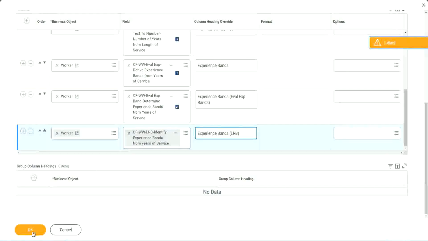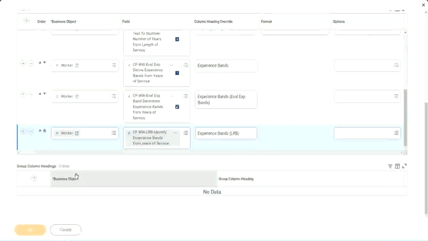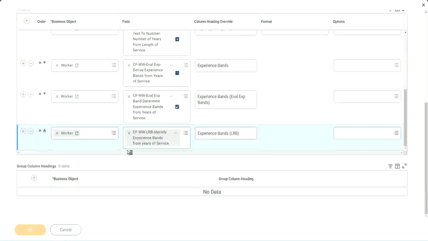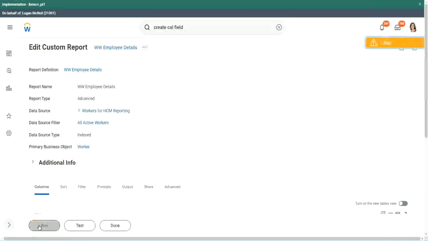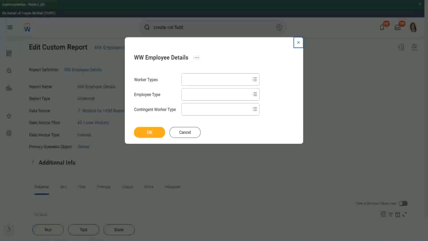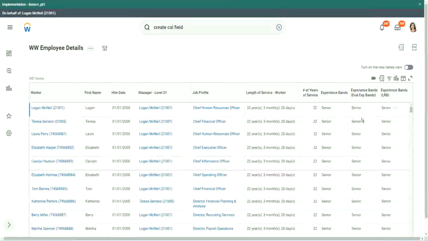So let's see if we get the same output or not. Run. Looks the same, right?